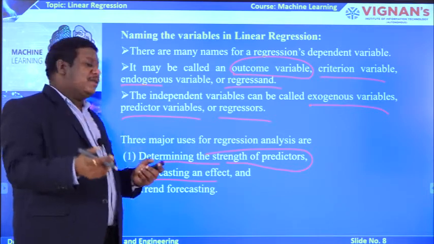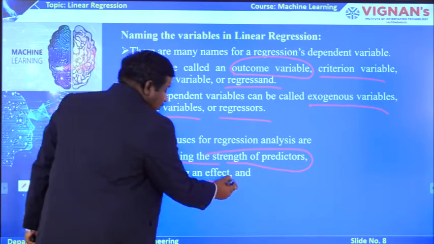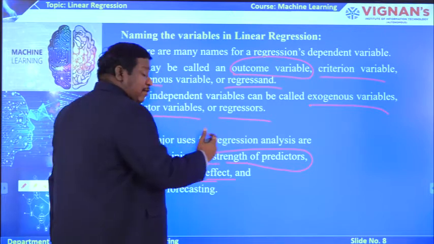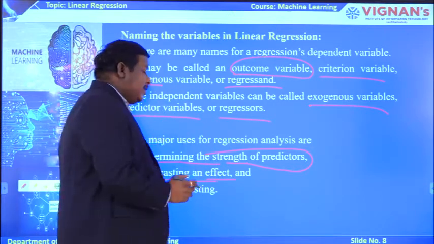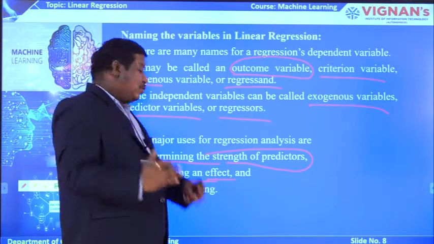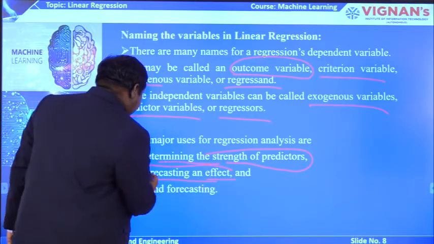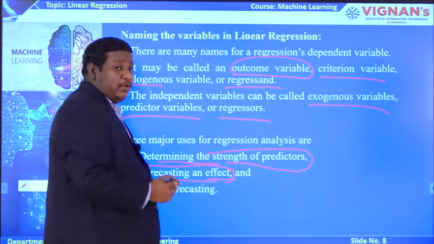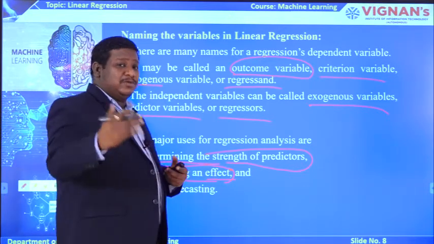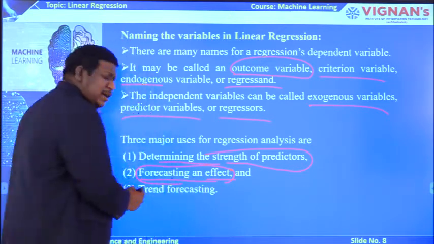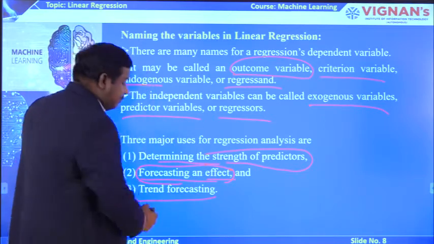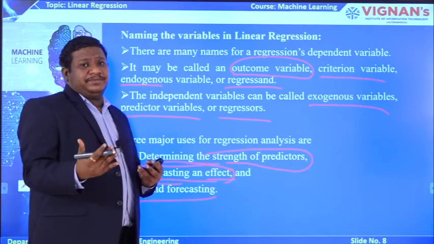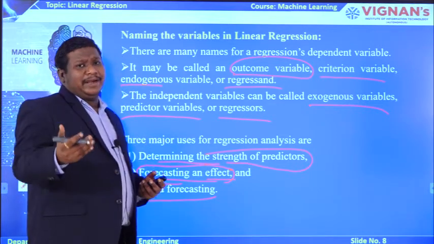In general, when you are watching the news, you can see these things. The wind will come at 50 to 60 kilometers, it may cross the sea there and it may move from one direction to another. Based on analyzing and predicting all these effects, we are going to alert the people to save lives, and similarly to save our properties also. And the third one is trend forecasting. So, what is the trend? Suppose I had a textbook today.